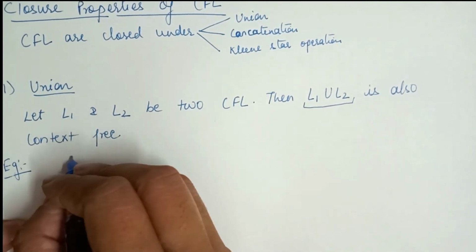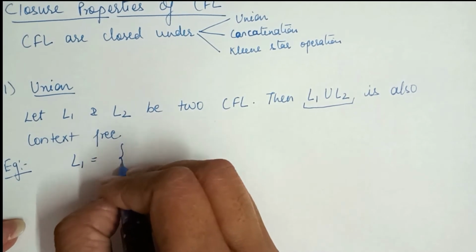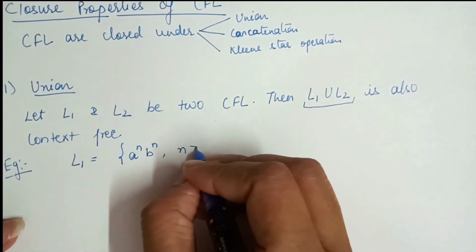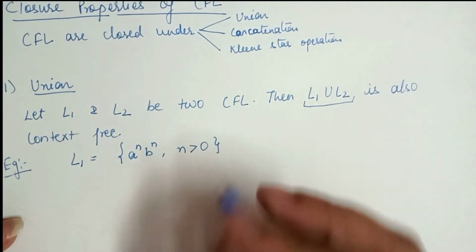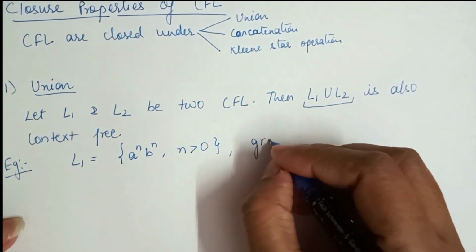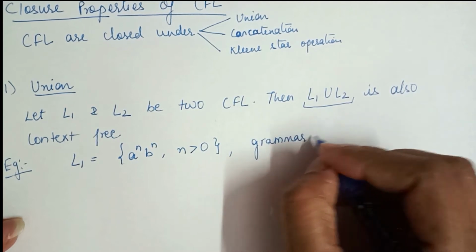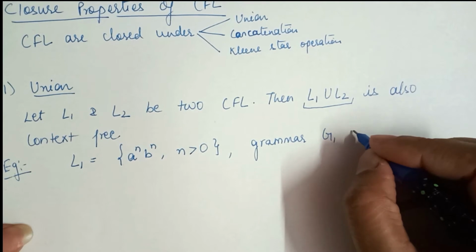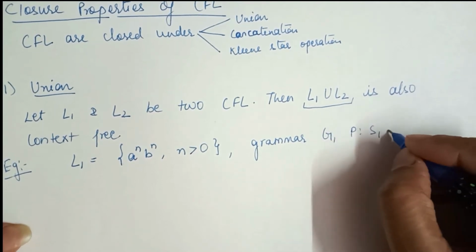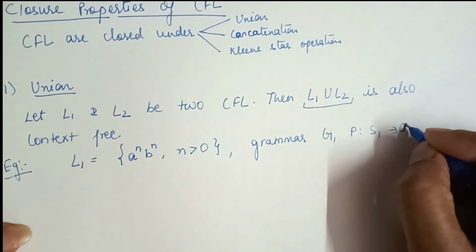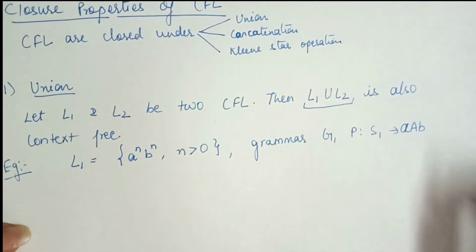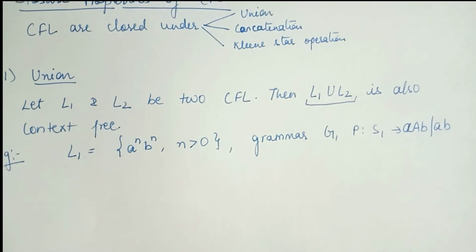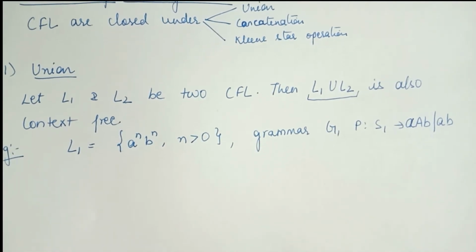A language L1 is a to the power n, b to the power n, where n is greater than 0, and the corresponding grammar G1 will have a production like S1 derives a A b, or a, b, meaning a is followed by b. So this is the language L1.